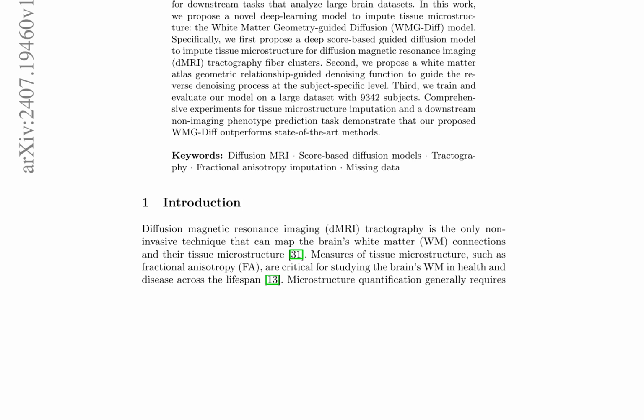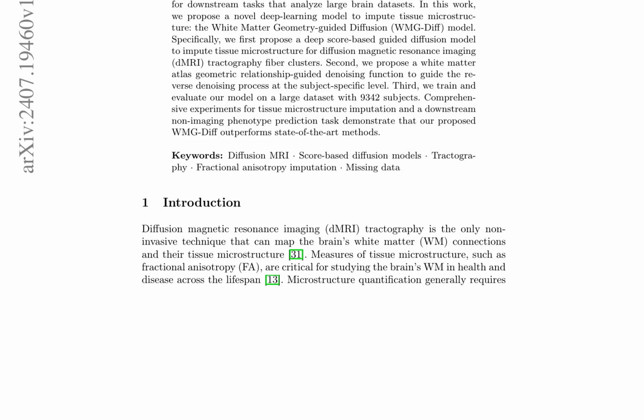The WMG-Diff model consists of three main components: a deep score-based guided diffusion model for imputation, a white matter atlas geometric relationship guided denoising function to guide the reverse denoising process at the subject-specific level, and training and evaluation on a large dataset with 9,342 subjects.